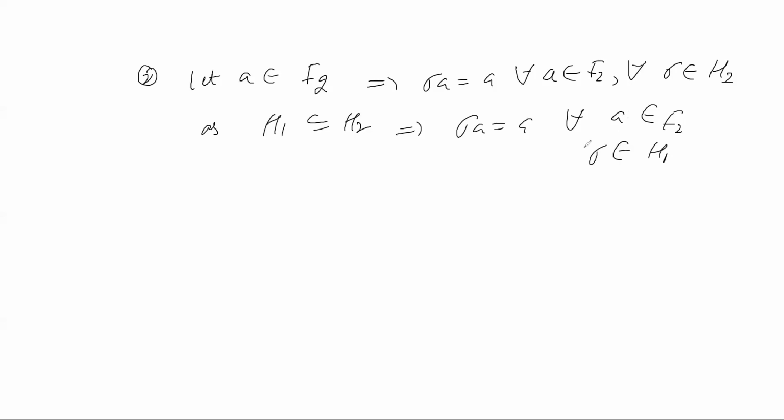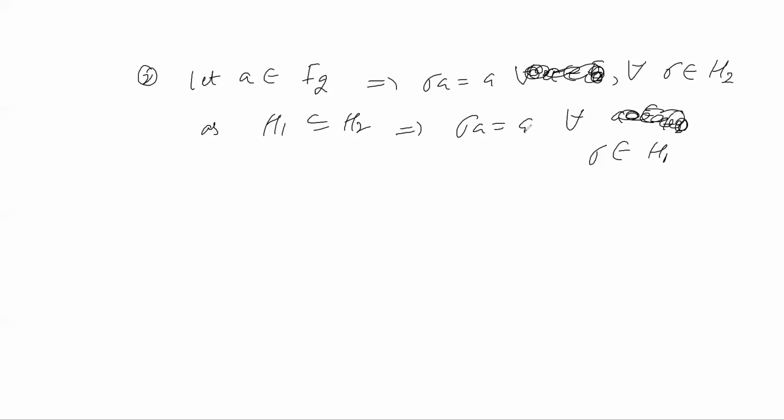Sigma a is a for all sigma belonging to, ना a आपने लिया F2 में, हाँ नहीं a तो फिक्स है यहाँ पे, a is fixed, so don't mention this. A you have taken in F2, so sigma a is a for all sigma belonging to H2. Now as H1 is contained in H2, so sigma a is a for all sigma belonging to H1.